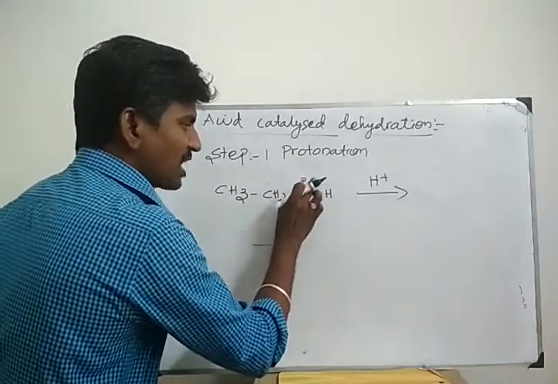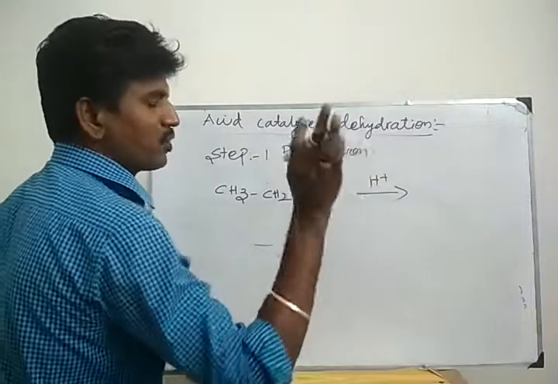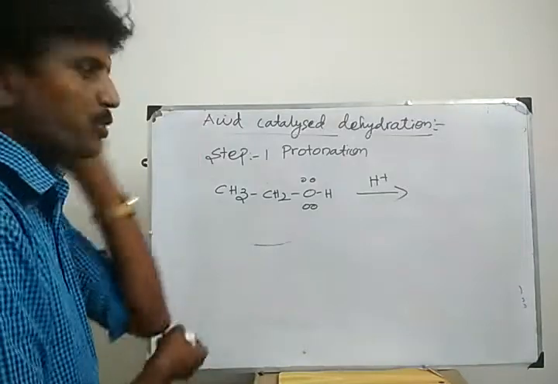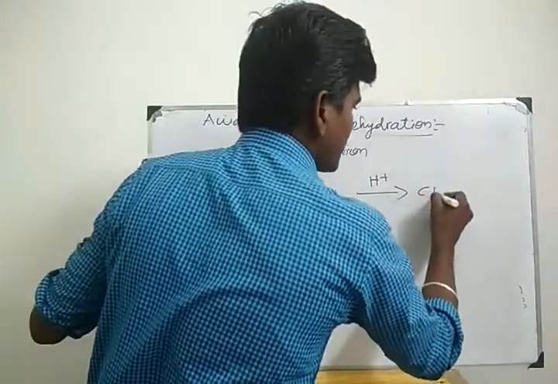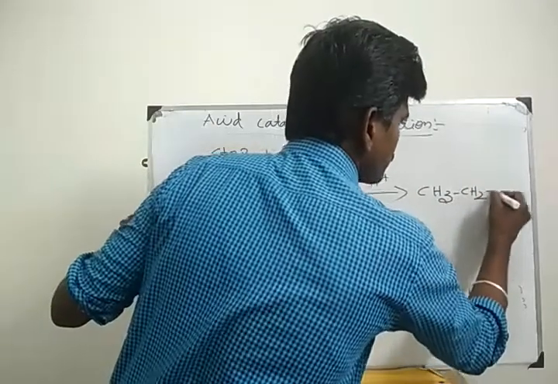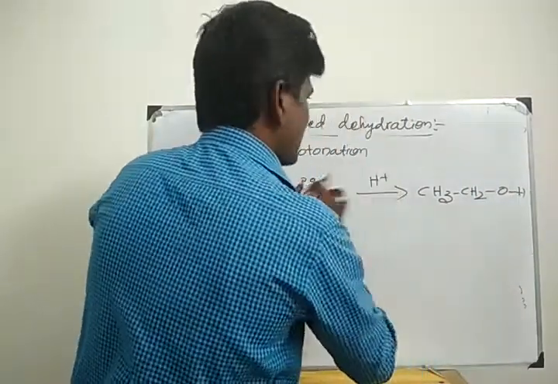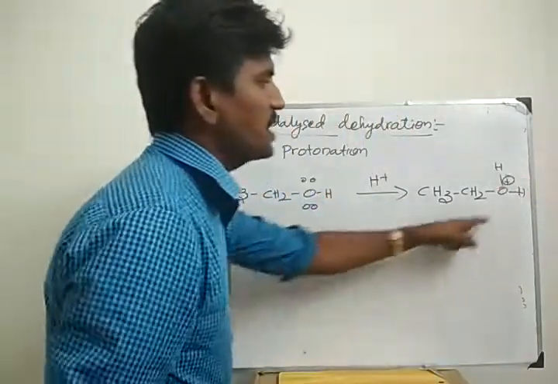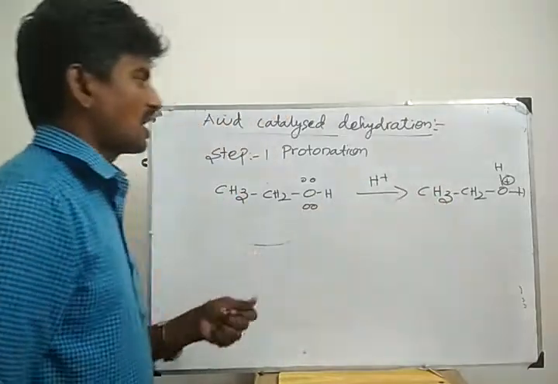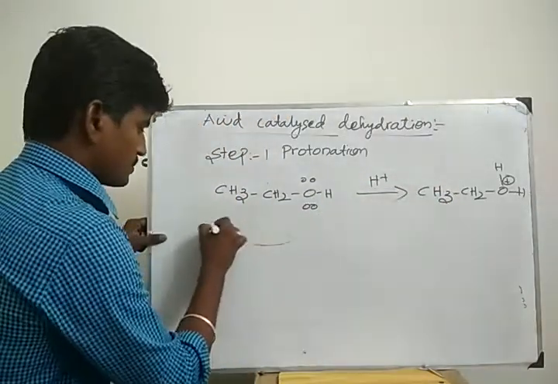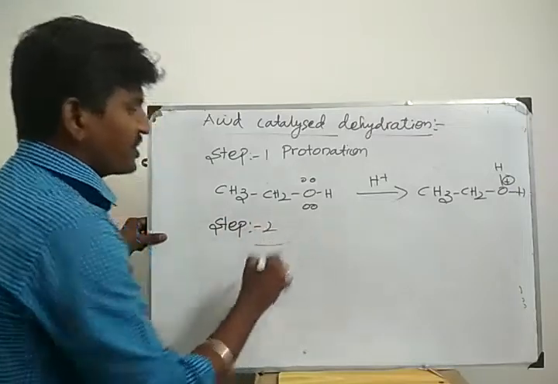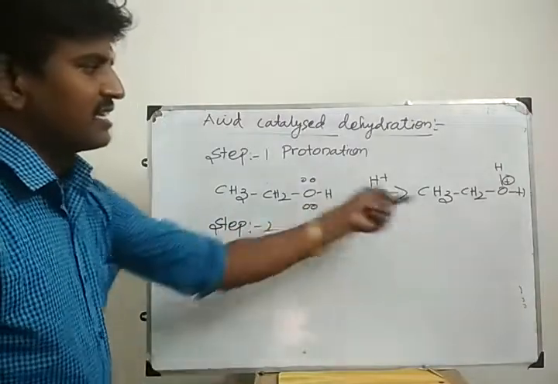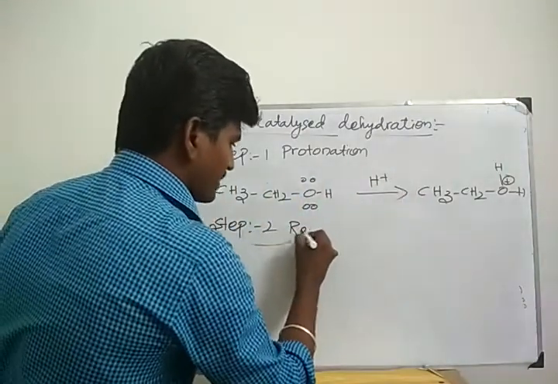Oxygen has 2 lone pairs of electrons. One lone pair of electrons plus H plus means bond formation. After the bond formation, we have to put a positive charge on oxygen. CH3CH2O, here the lone pair forms a bond between oxygen and hydrogen. After the bond formation, we put a positive charge on oxygen. You get protonated alcohol. This is step 1. Step 2: removal of nucleophile. Water is a nucleophile. So I am going to remove water from this intermediate.